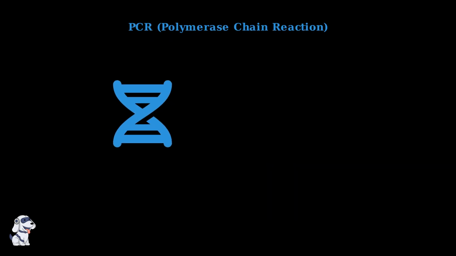PCR, or polymerase chain reaction, is a molecular technique that detects Giardia DNA in stool samples. It's the most accurate and sensitive test available. PCR can detect even tiny amounts of Giardia genetic material, making it extremely reliable for diagnosis.